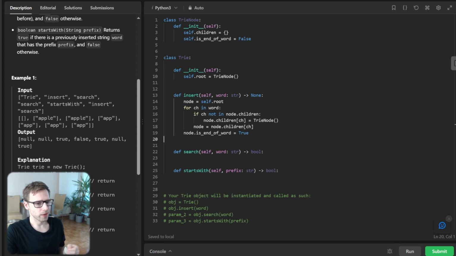Okay, so now let's implement our search method to find a word that exists in our trie as well.